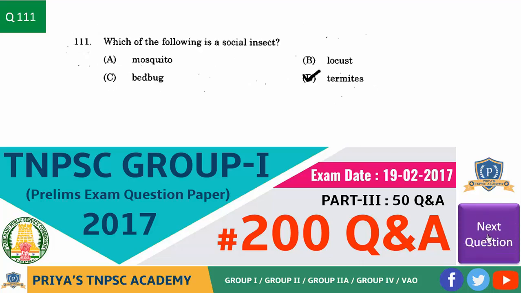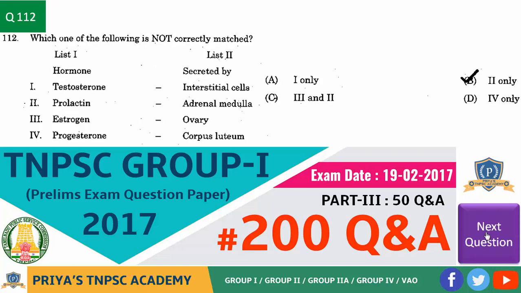Next question. Which of the following is a social insect? Answer is option D, termites. Question. Which one of the following is not correctly matched? List 1 with list 2: hormones and secreted by: testosterone, prolactin, estrogen, progesterone. Answer is option 2 only. That is, what is not correctly matched is prolactin, adrenaline, medulla.